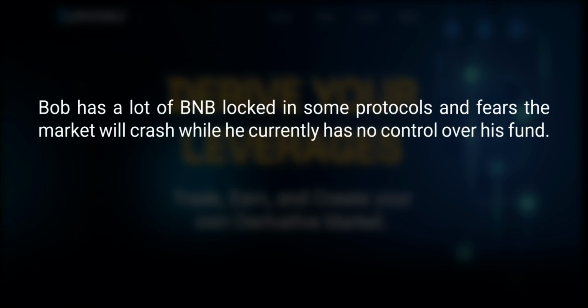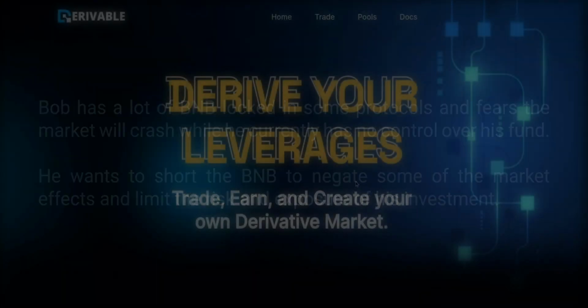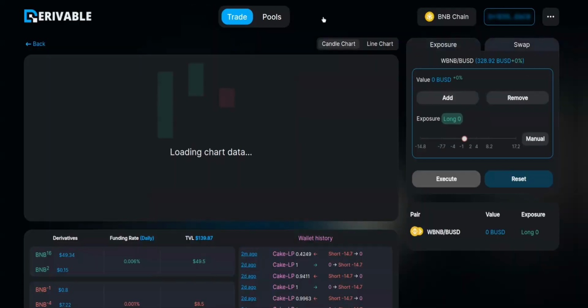Bob has a lot of BNB locked in some protocols and fears the market will crash while he currently has no control over his fund. He wants to short the BNB to negate some of the market effects and limit the risk and exposure of his investment. So he goes to the Derivable site and opens the application.